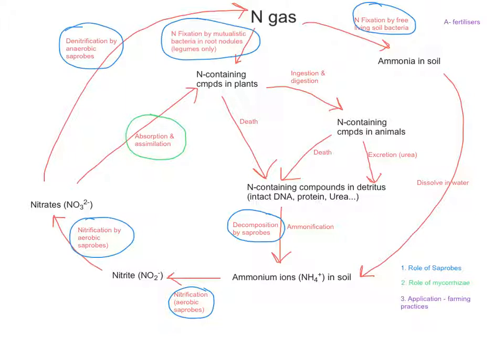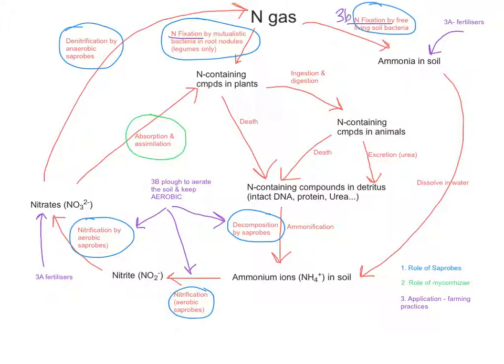And lastly, application questions tend to look at farming practices. So, for example, the application of fertilisers, which can come in at both ammonia in the soil, but also at nitrate level. Clearly, that's going to improve productivity of the plants. The other area they can look at is to plough and aerate soils, keeping conditions aerobic. Of course, that's going to encourage the nitrification and ammonification steps, which are important for getting those nitrates, which is the form in which the plants need them. But in addition to that, nitrogen fixation is also an aerobic process. So by ploughing and aerating, farmers are maximising that and therefore the productivity of the plants.